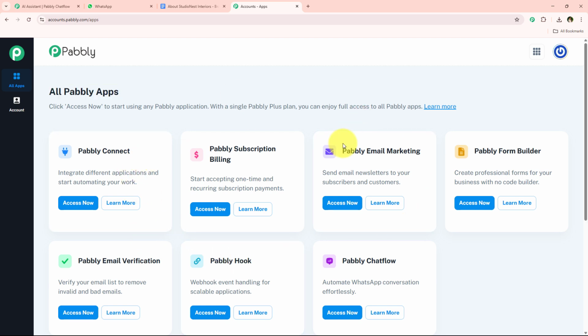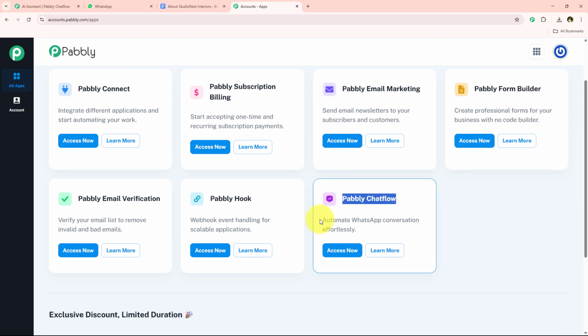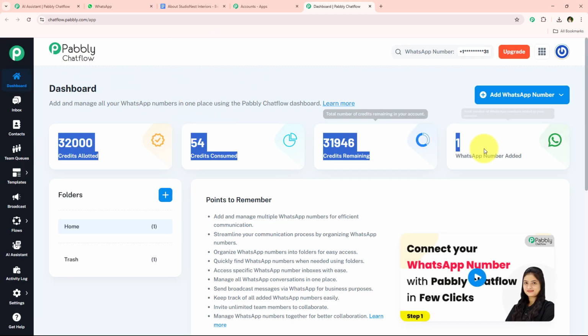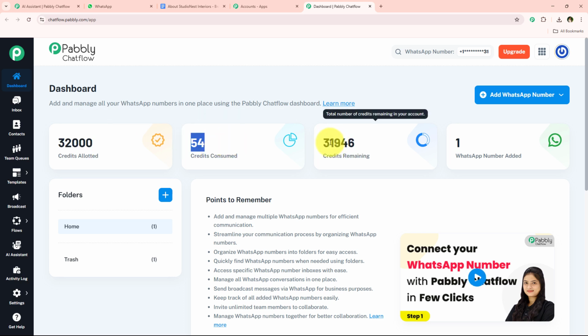offered by Pabbly. But in today's video, we are going to use Pabbly Chatflow because I want to automate WhatsApp conversations effortlessly. So I'm simply going to click on this access now right over here to access my Pabbly Chatflow account. And now it is opening my Pabbly Chatflow account. And over here on my dashboard, you can see multiple credits allotted, consumed, remaining, and the WhatsApp numbers added.